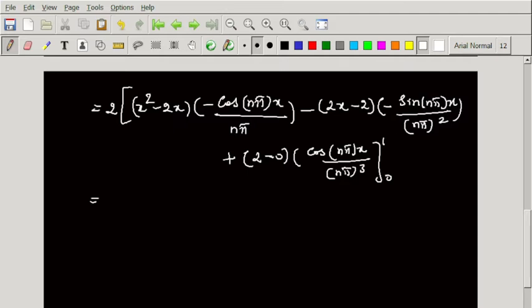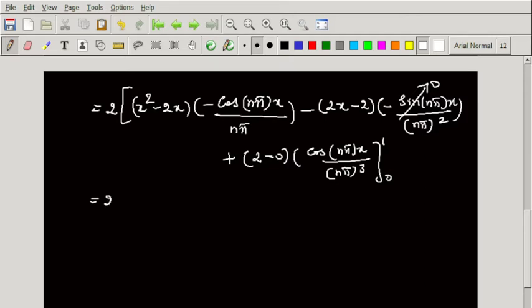Here we check with sine n pi x. If we substitute 1 here, it becomes sine n pi. Sine n pi is 0, sine 0 is also 0. So this term becomes 0 directly by substituting the upper limit as well as the lower limit.